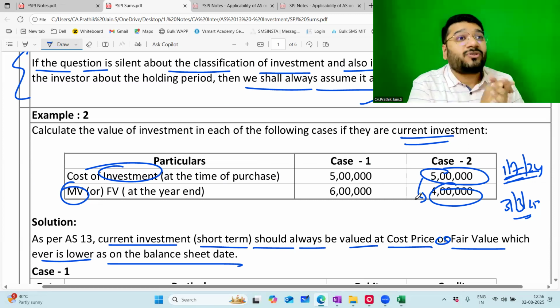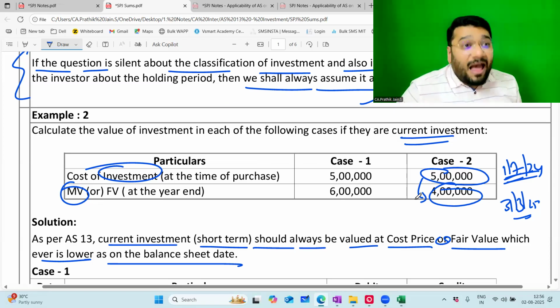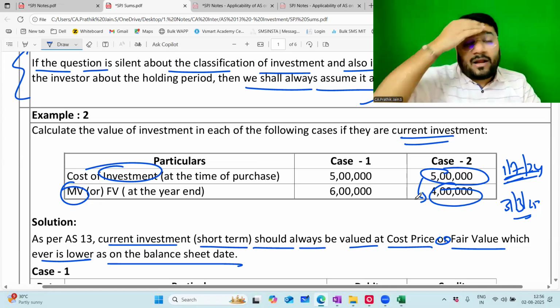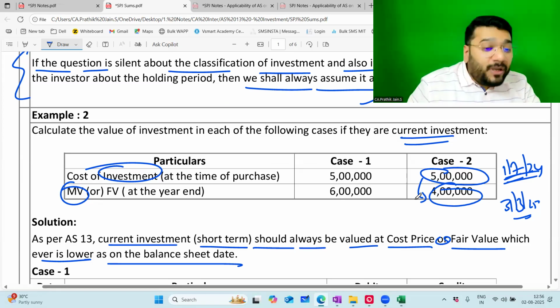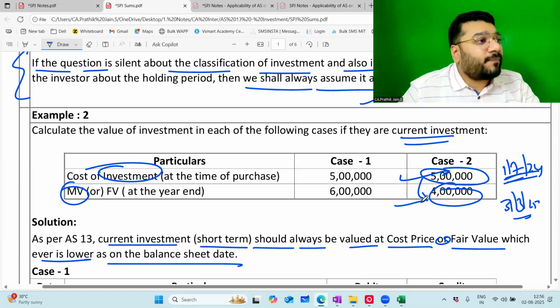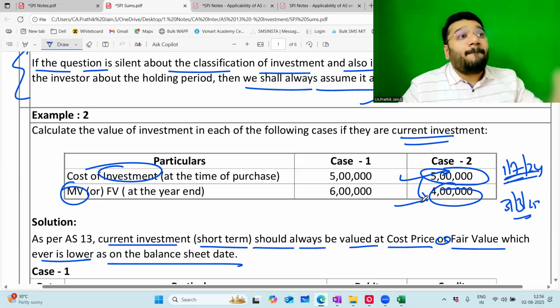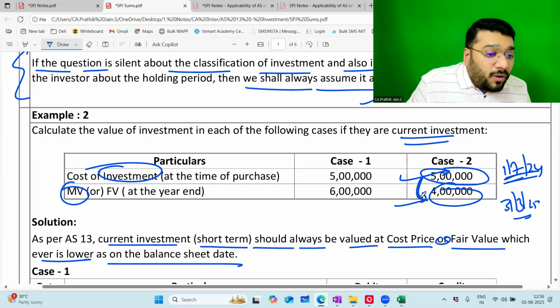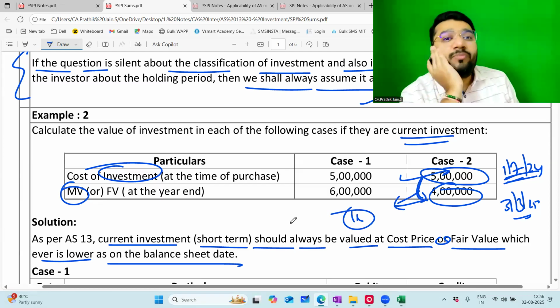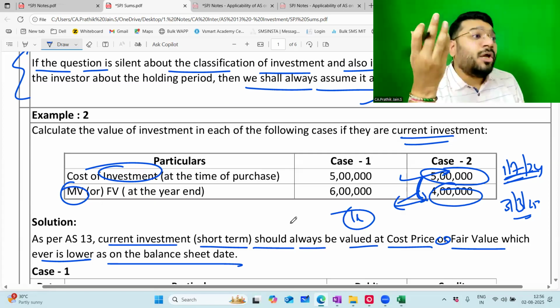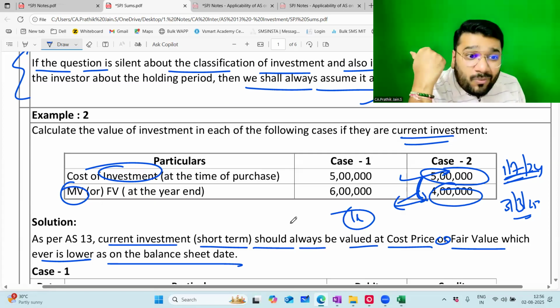Conservative means what? Have a negative approach. What is a negative approach? I will account for all losses. The prudence concept, or conservatism principle, says record the anticipated losses. You invested 5 lakh rupees and today the market value is 4 lakh. So here you're being negative, that if at all tomorrow, whenever I sell, I will sell at 4 lakh only. Thinking that, believing that, assuming that, you have to record the fall in the value of the asset by 1 lakh rupees. Sir, in reality, this price could be more than 4 lakh, no, sir. Less than 4 lakh, no, sir. In reality, whatever happened, let it happen.